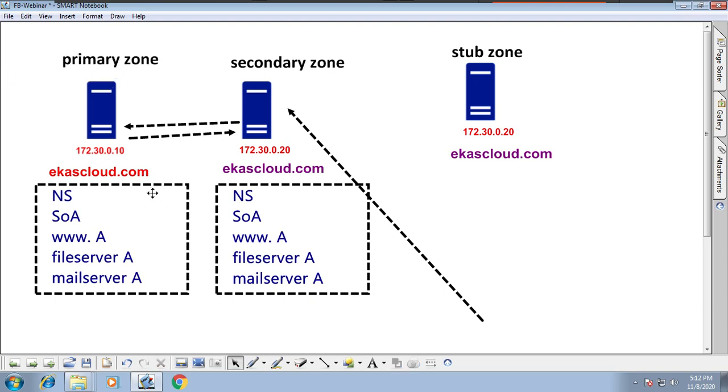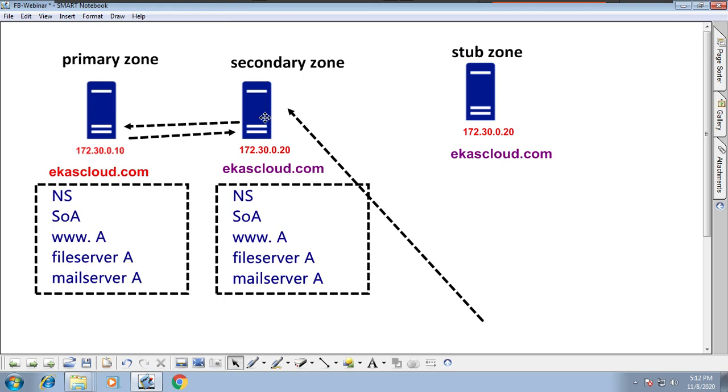So what is the problem with the primary and secondary zone? We have to understand it in a deep dive. When you have two zones in two different DNS servers, imagine you have thousands of records. All these records have to replicate.